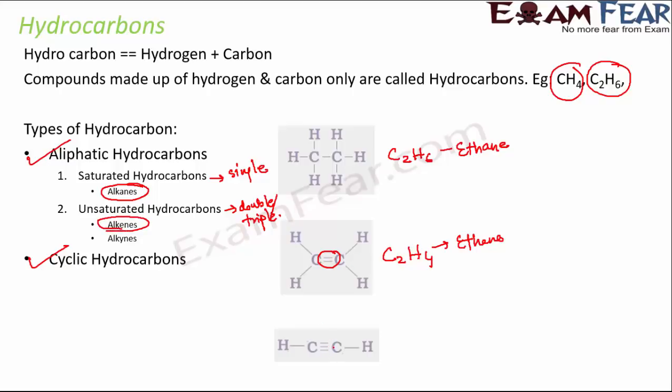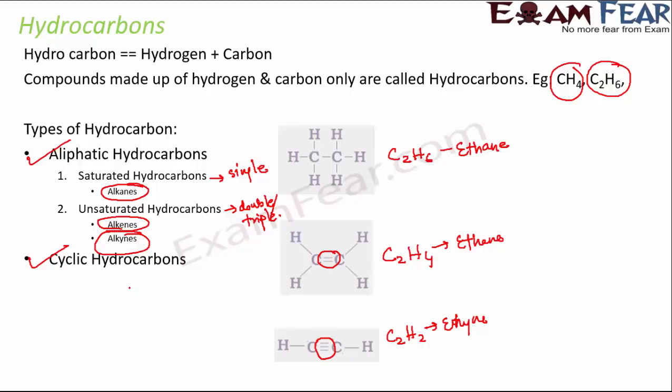Now if you look at this structure, here you have a triple bond, and this is C2H2 and this is ethyne. So this is an example of alkyne. So these are the different types of aliphatic hydrocarbons. You see, they do not form cyclic chain. They are all linear chains.